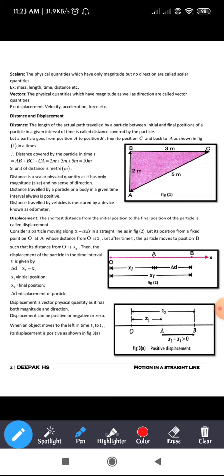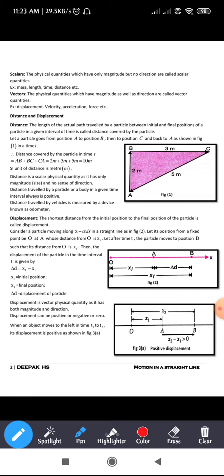Coming to the next, displacement. So what is displacement? The shortest distance from the initial position to the final position of the particle is called displacement. Once again I'll read that definition: the shortest distance from the initial position to the final position of the particle is called displacement. To understand this, let us take an example.